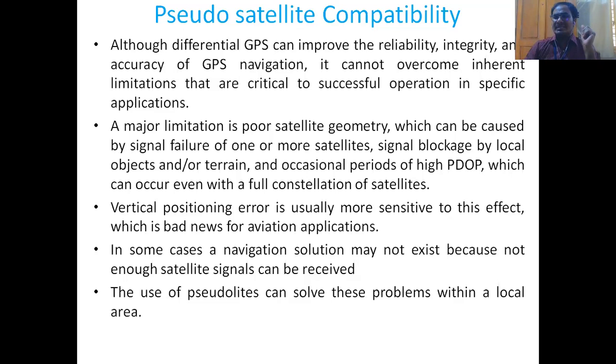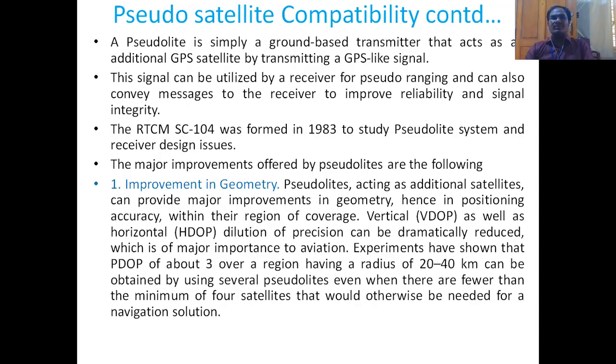So the use of pseudo satellites can solve these problems within a local area. For this purpose, we need not build a large system within a local area by using pseudo lights. A pseudo light is nothing but a pseudo satellite. It is not a satellite. There are 24 satellites in the GPS constellation that we know, and we are using another satellite, which is called a local satellite. From that, an RF signal is sent. That's why we call it pseudo range measurement, not range measurement. And this can solve the problem. How it is going to solve the problem, we'll study now.